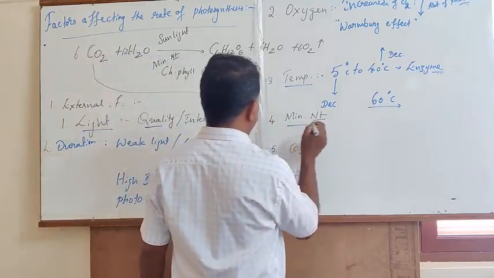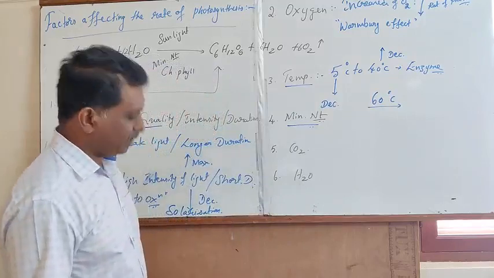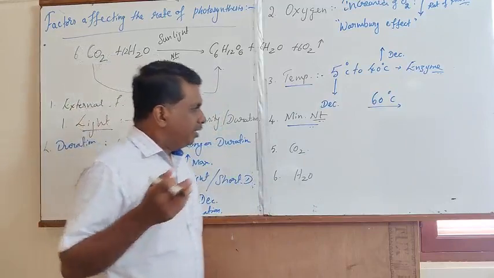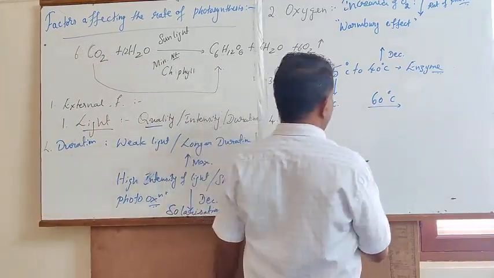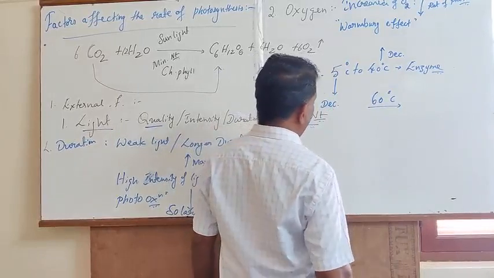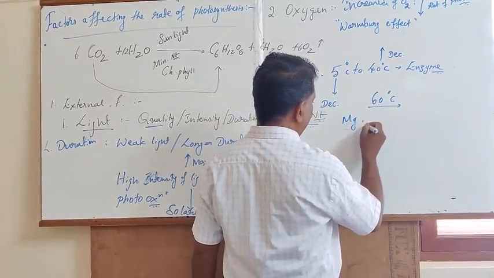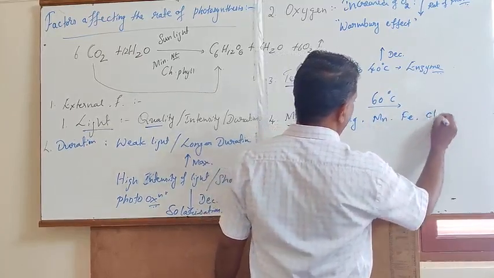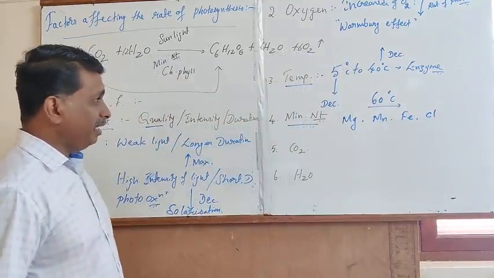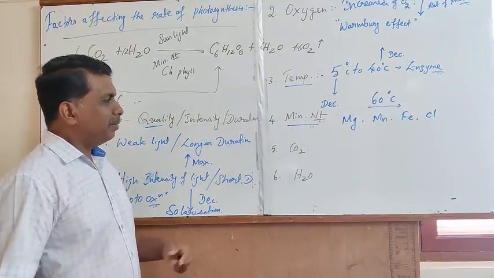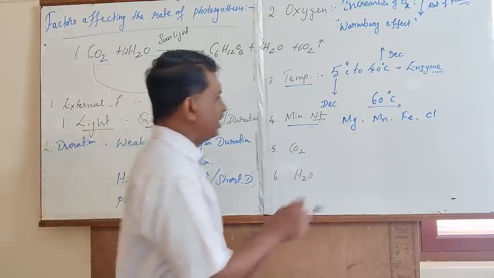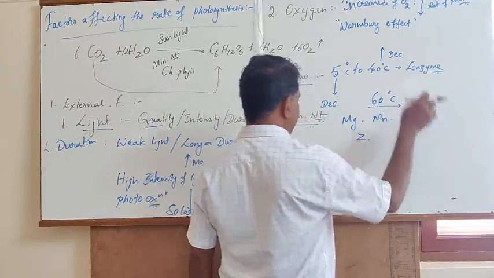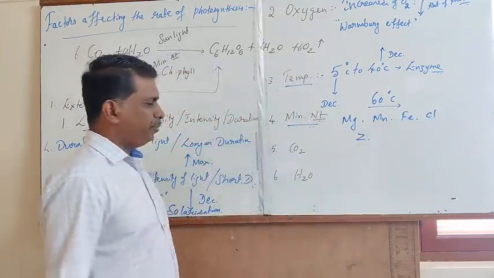The next important external factor that determines the rate of photosynthesis is mineral nutrients. For the construction of the pyrrole ring of the chlorophyll pigment, it requires the essentiality of magnesium and manganese. It also requires iron and chlorine derivatives. In determining the maximum rate of photosynthesis, some inorganic elements, namely zinc, magnesium, manganese, iron and chlorine, are important.